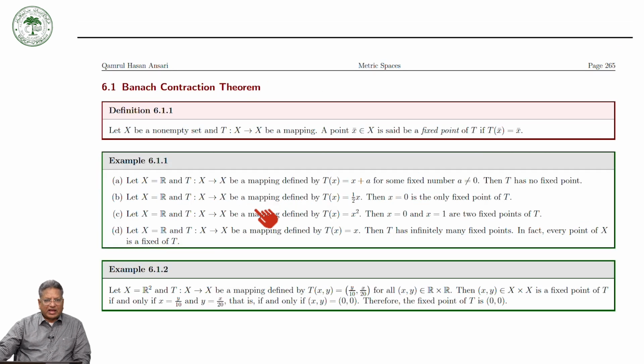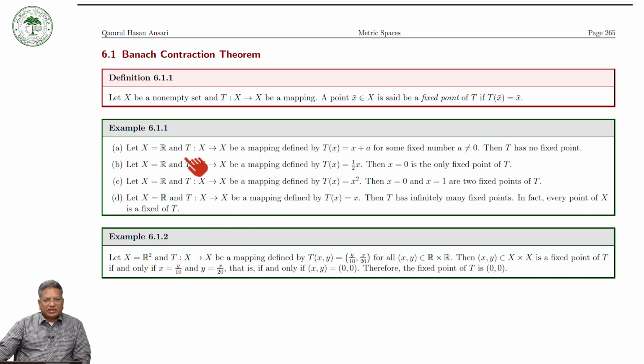And then in the last chapter, we defined the Banach contraction theorem. Before the Banach contraction theorem, we defined the fixed point of a map. Let X be a metric space and T a self map, that is, T is a map from X to itself. Then the point x bar is called a fixed point of T if T x bar is equal to x bar.